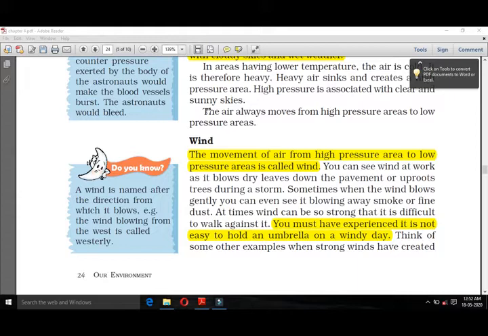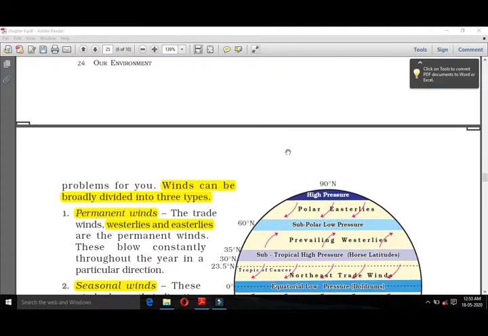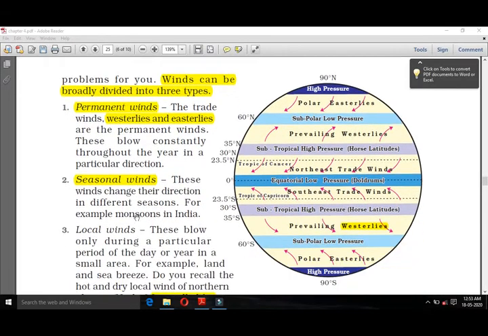You must have the experience that it is not easy to hold an umbrella on a windy day. When wind blows very fast, it is very difficult to hold our umbrella. It goes from our backside because it's very difficult to hold it when wind blows. Then wind has three types. These are permanent wind, seasonal wind, and local wind.